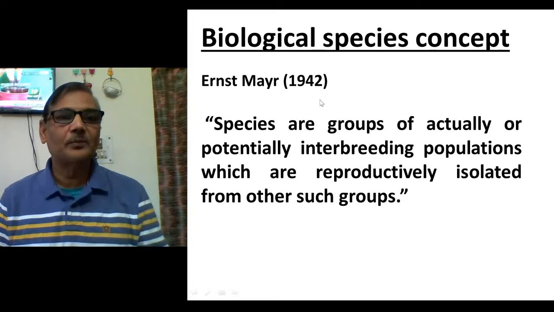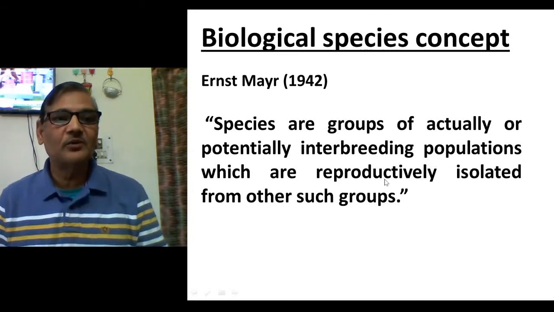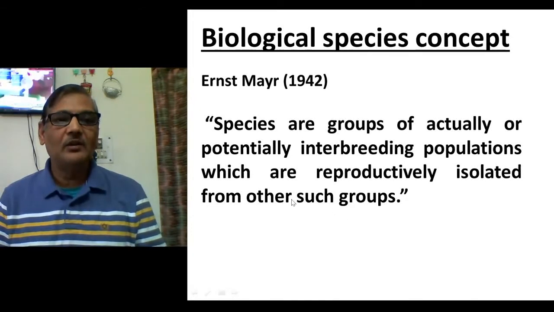He explained that species are groups of actually or potentially interbreeding populations which are reproductively isolated from other such groups. That is, there are members who can interbreed among themselves and produce fertile offspring, and all those members remain isolated from other such groups. They will form a species.